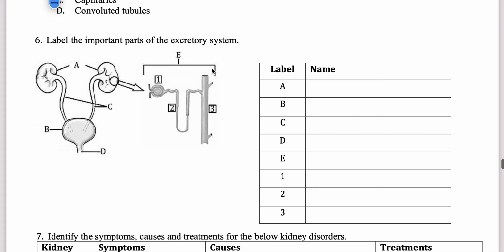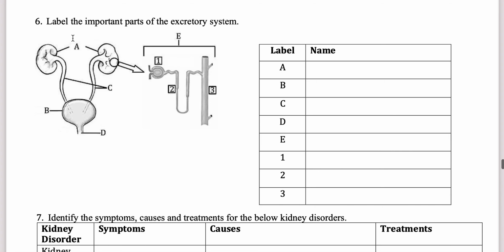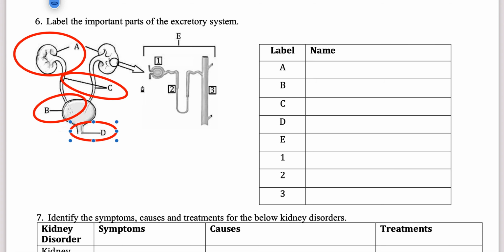Label the important parts of the excretory system. You can easily label: A is over here, so it means that it is the kidney. B is the bladder, C is the ureter, and D is the urethra. Now going further over here, this is nephron basically. E is mentioning it as a whole structure, so don't ignore it. E is the nephron. The first part of the nephron is the Bowman's capsule or glomerulus, 2 is the loop of Henle, and 3 is the collecting duct.